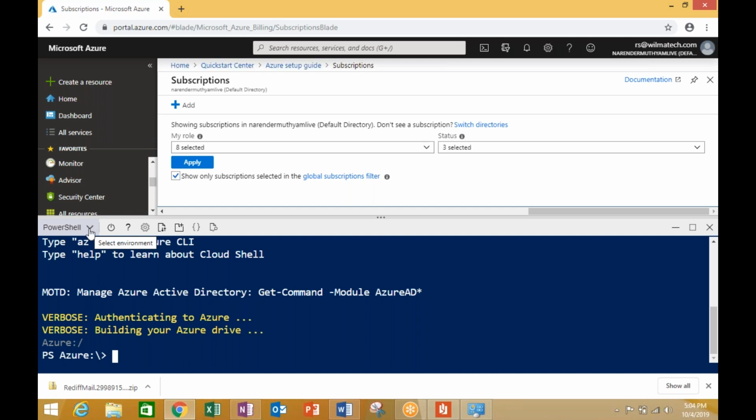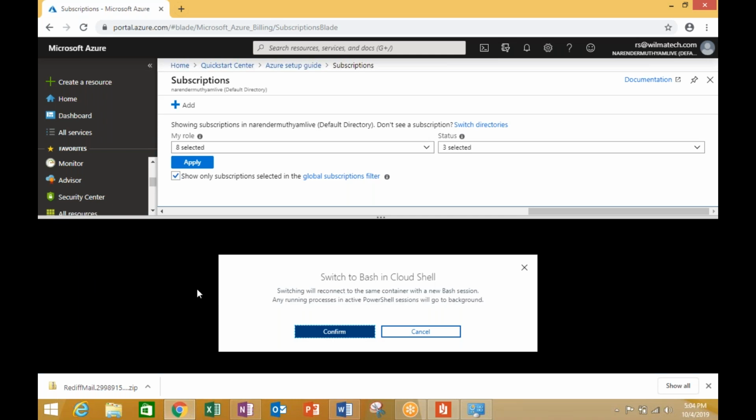But if some administrators are comfortable on the Linux platform, they can easily switch over to the Bash option here. Here Bash stands for Born Again Shell, which is the Linux advanced command prompt. So Linux administrators who are comfortable working in a Linux-based environment can easily switch over to this Bash prompt.